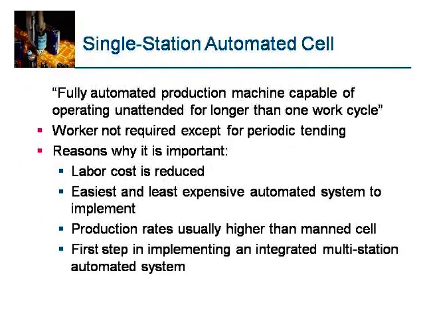Single station automated cell: a fully automated production system capable of operating unattended for longer than one work cycle. A worker is not required except for periodic tending. Reasons why it is important: labor cost is reduced, it is the easiest and least expensive automated system to implement, production rates are usually higher than the manned cell, and it is the first step in implementing an integrated multi-station automated system.